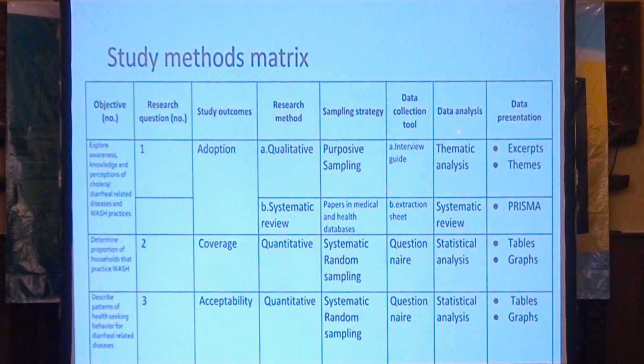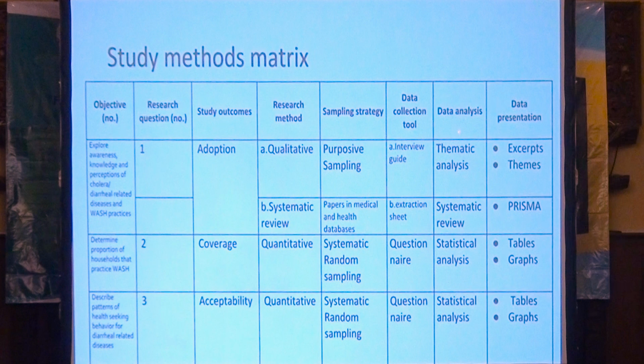For the qualitative part, we're going to use purposive sampling to get these food vendors and so on. And data collection will be the interview guide, analysis will be thematic analysis, and the data presented in the form of excerpts and themes, sub-themes.